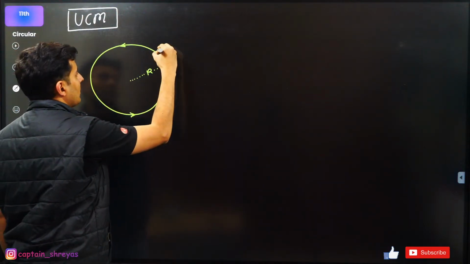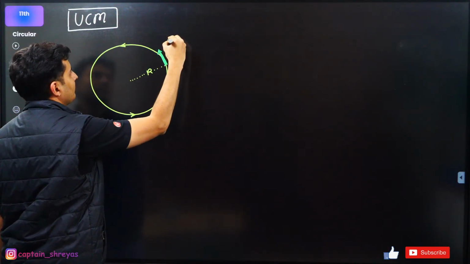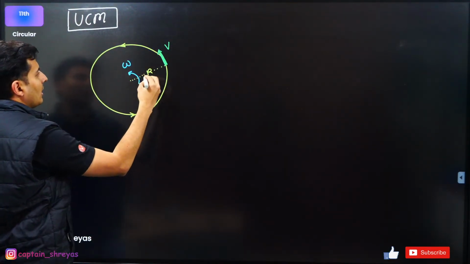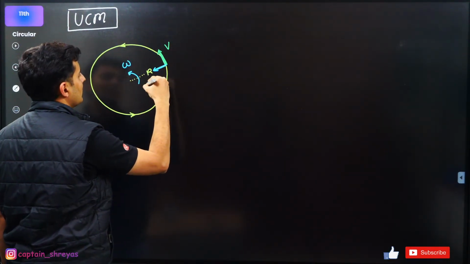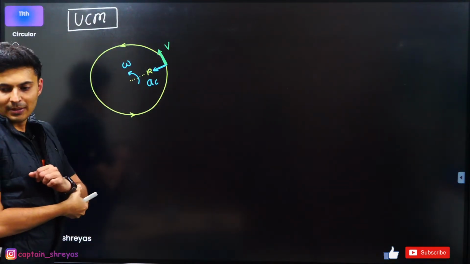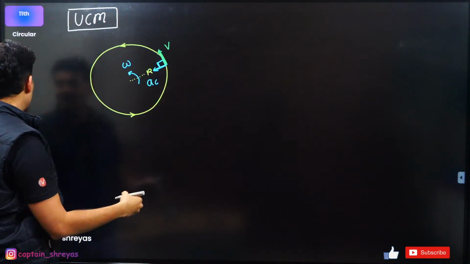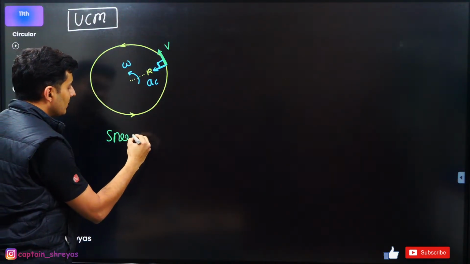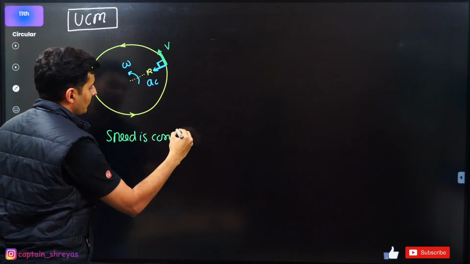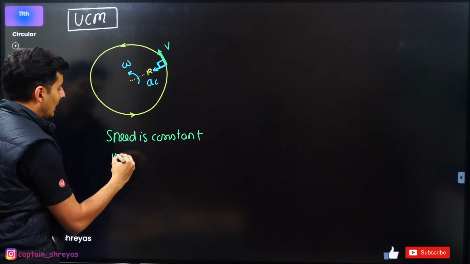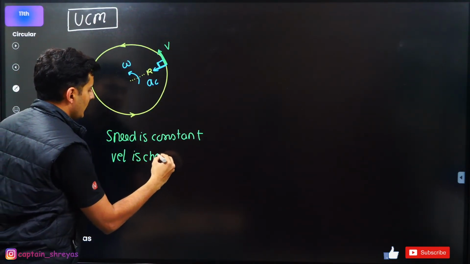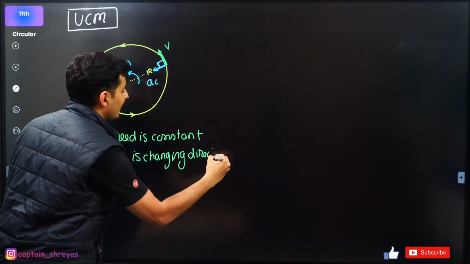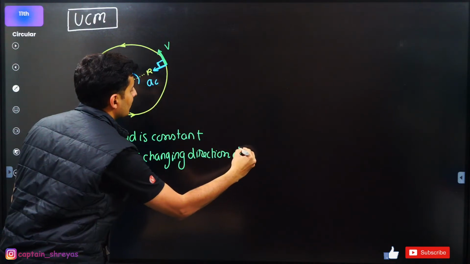This has some velocity. It also has some angular velocity and maybe some centripetal acceleration as well. Constant velocity, that's a wrong word, guys. So in case of uniform circular motion, speed is constant. Velocity is changing. What is changing? Direction, not the magnitude, only the direction.